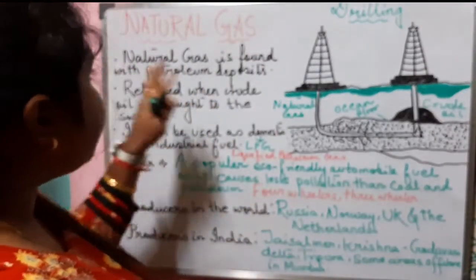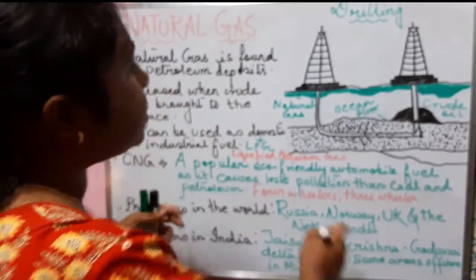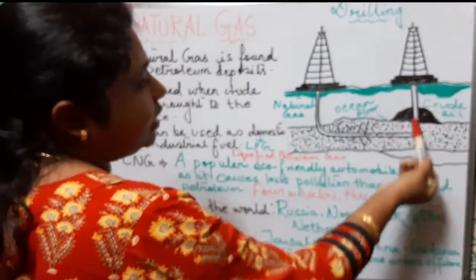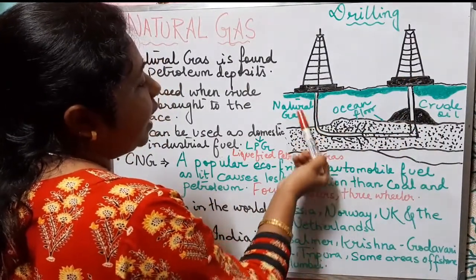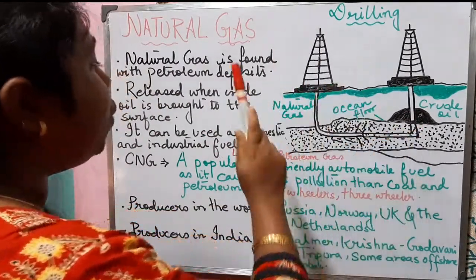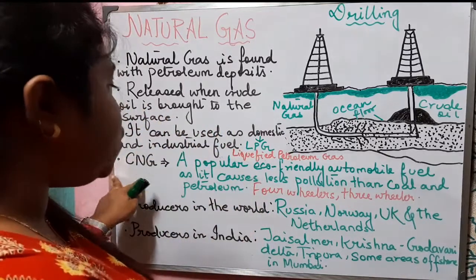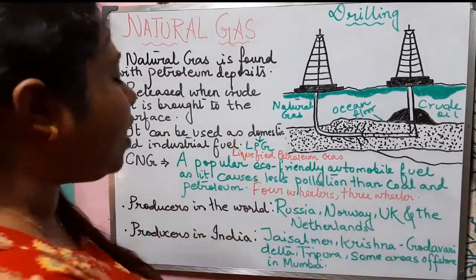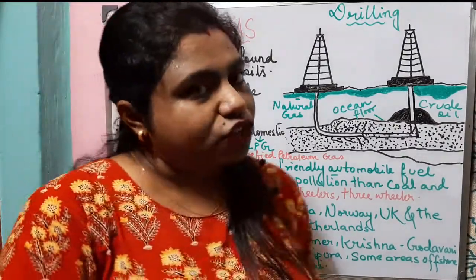So natural gas is found with petroleum deposits, released when crude oil is brought to the surface. Here in the diagram you can see that this one is crude oil, and through another pipe natural gas is obtained, released along with crude oil. It can be used as domestic and as industrial fuel. CNG is a very popular eco-friendly automobile fuel, and these are the producers of natural gas in the world and in India.